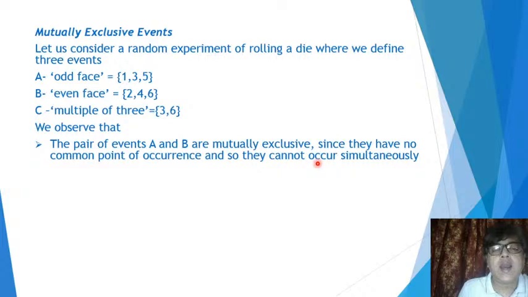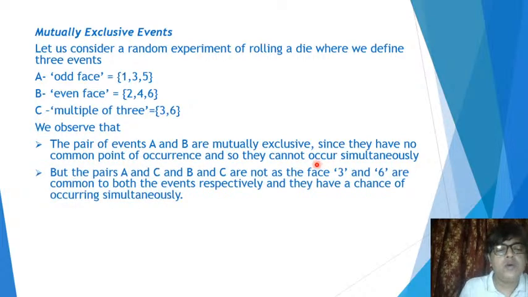If you roll a die, you're bound to get either an odd number or an even number, because the first 6 natural numbers are my outcomes. It's not possible to get odd and even simultaneously, which tells us they will never occur simultaneously, and if they do not occur simultaneously, I will say the two events are mutually exclusive. But let's come to the second observation. If you consider the other two pairs, let's say I consider the pair A, that is odd face, and C, multiple of 3, right?